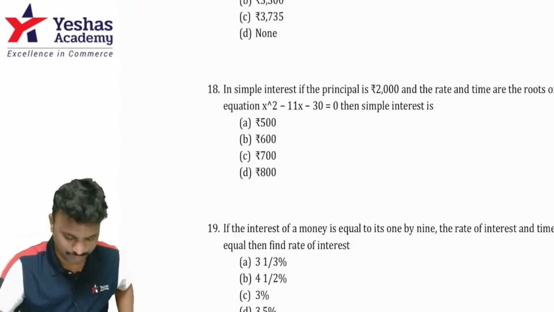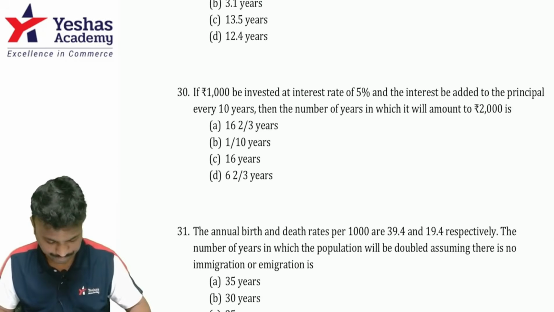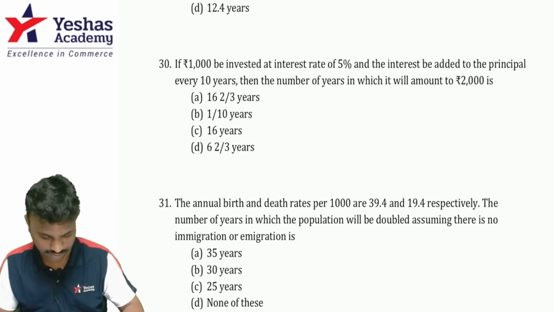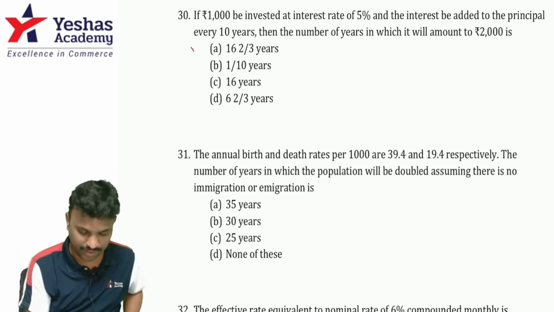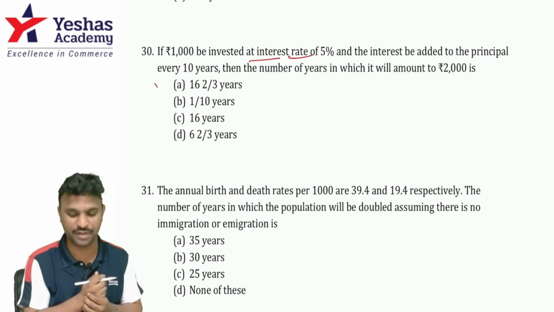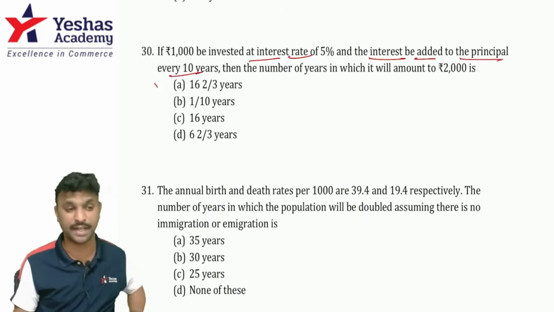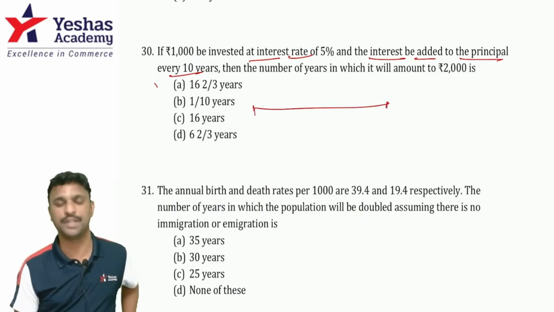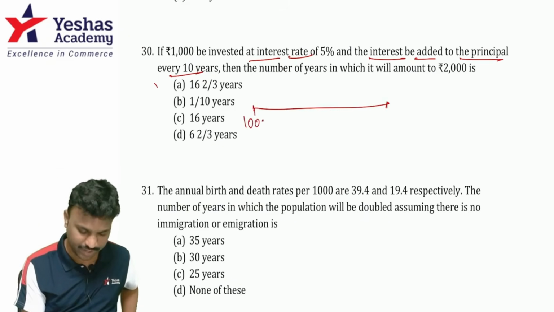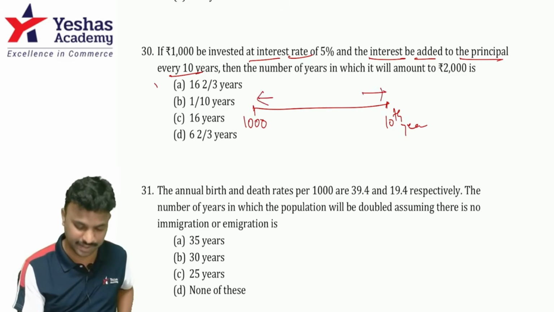Now let's move on to the next question, on compound interest. Look at the question. 1,000 is invested at the interest rate of 5% and the interest is added to the principal every 10 years. That means before 10 years, the principal is not going to change. What is the principal to start with? 1,000. So within the 10th year, the principal is not going to change. That means the calculation is as per SI, correct?